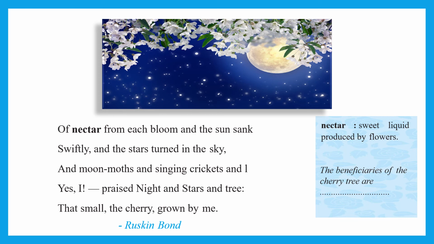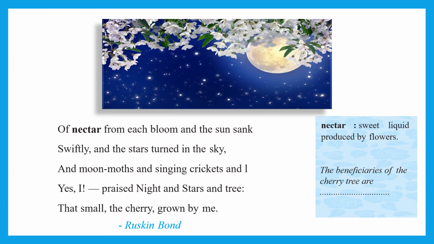And moon moths also were there, and singing crickets, the insects that make sound at night, and the moon moths, the shining insects that move around at night. And all three of them, the moon moths, the singing crickets, and the poet himself, says, yes, I. The poet is describing himself.